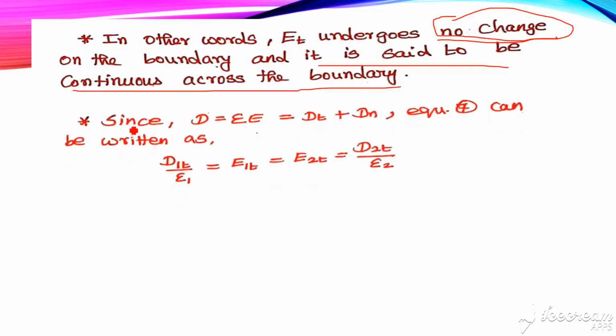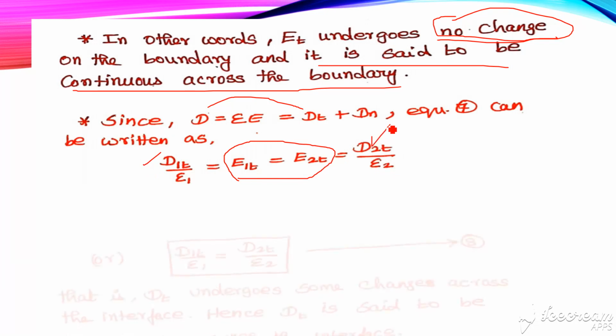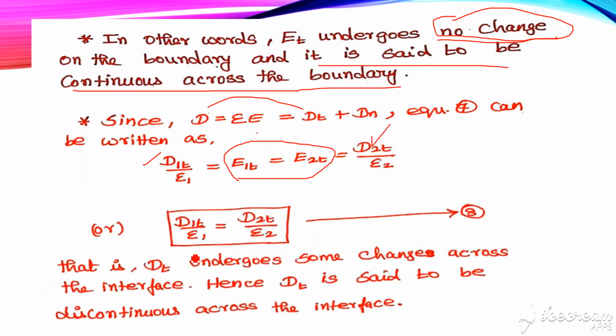Next, since D is equal to epsilon E, and D has two components, tangential and normal, equation 7 can be written accordingly. E1t can be written as D1t divided by epsilon 1, and E2t can be written as D2t divided by epsilon 2. Matching these two expressions, we get D1t divided by epsilon 1 is equal to D2t divided by epsilon 2. This is equation number 8.